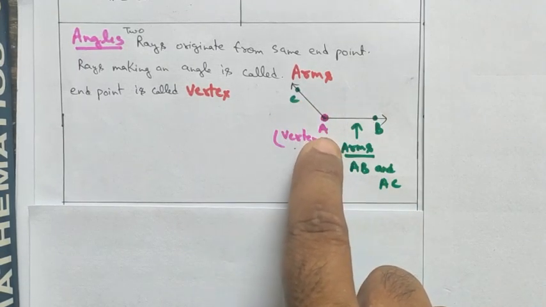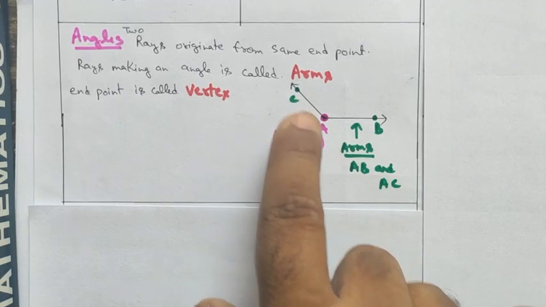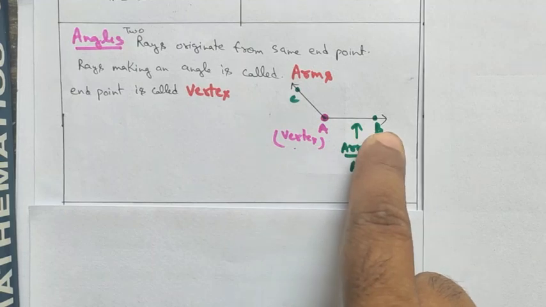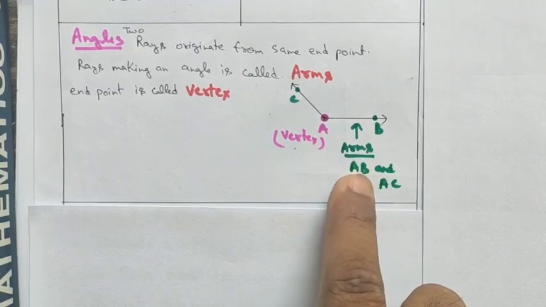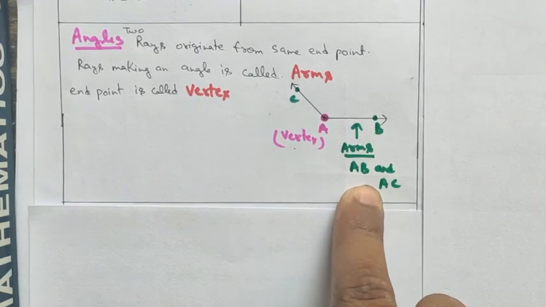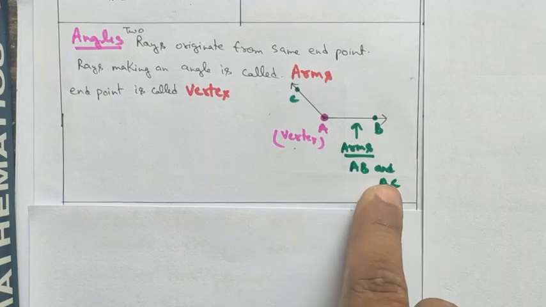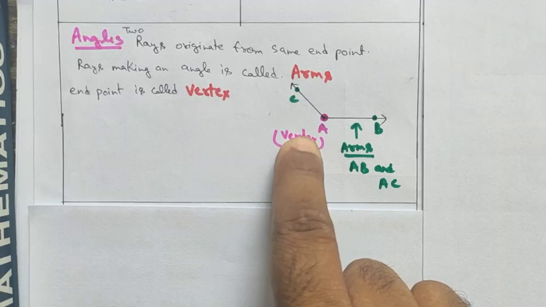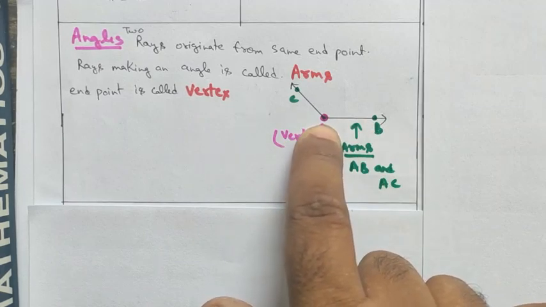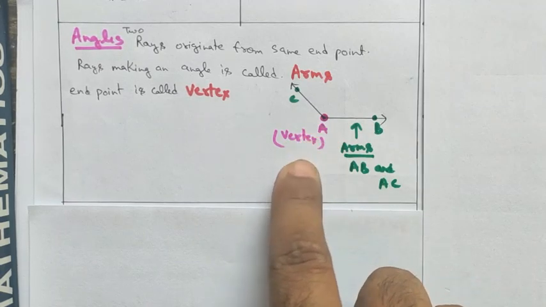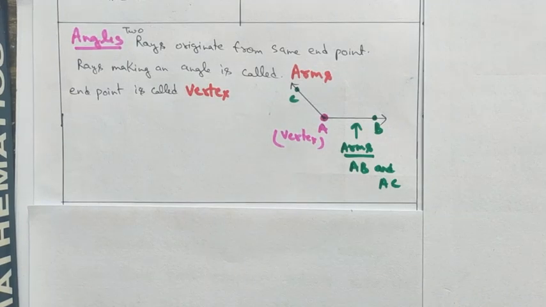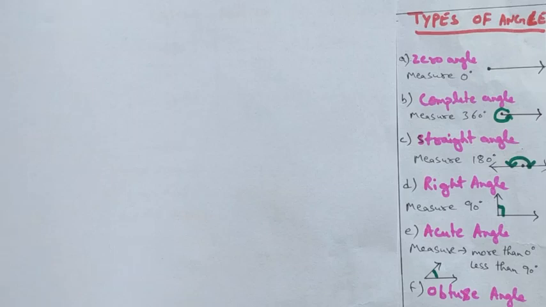So this ray, AC, is called an arm of the angle. Similarly, AB is also called an arm of the angle. So there are two arms in an angle, AB and AC. And the endpoint from which these two rays are originating, that is endpoint A, is called the vertex of the angle. Now let us discuss the types of angles.